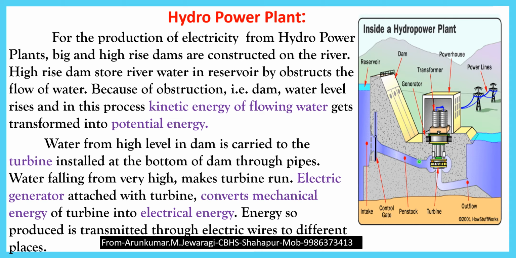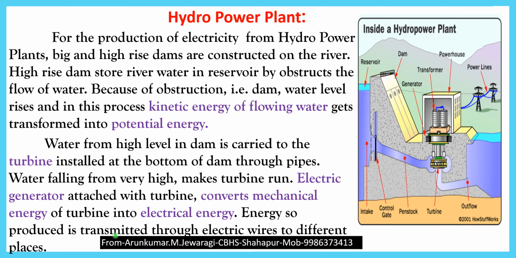Through these tunnels a large amount of water is allowed to pass. So water falling from a great height makes the turbines run. These turbines are run by high flowing water. Electrical generators attached to the turbines convert the mechanical energy of the turbine into electrical energy. So these turbines are always connected with what? Generators. These generators have the capacity to convert the mechanical energy of the turbines to electrical energy.